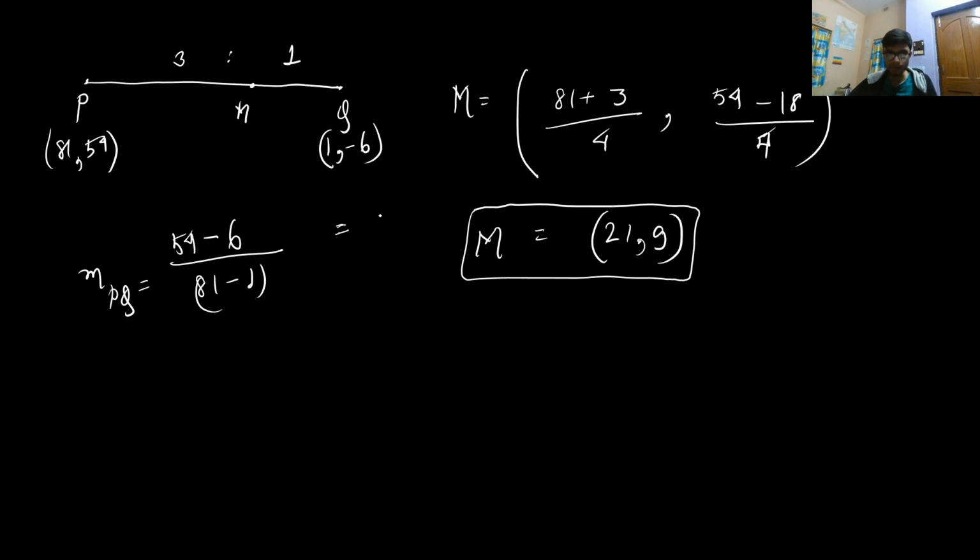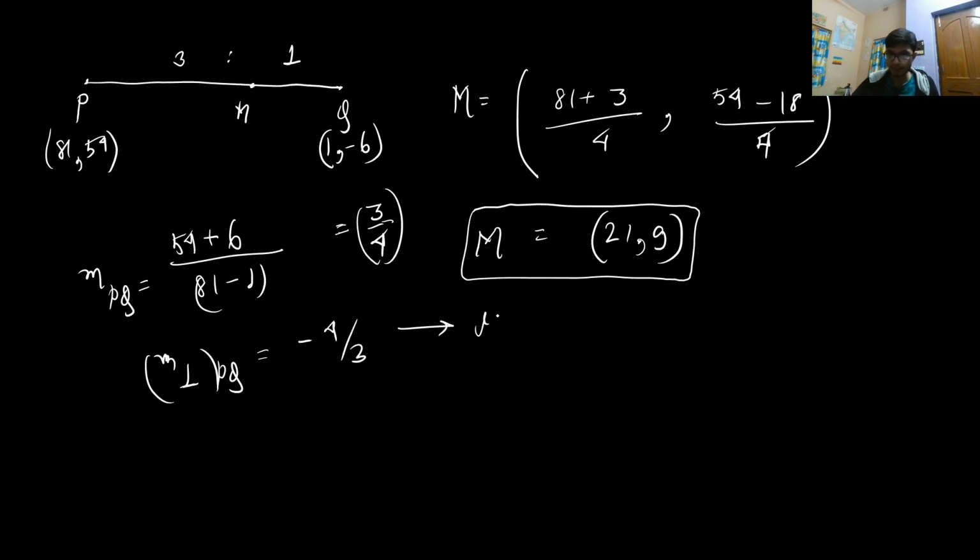Sorry, I did this wrong. Minus of minus is a plus, so it will be 6 by 8, which is basically equal to 3 by 4. So the slope of the line perpendicular to PQ will be minus of 4 by 3.